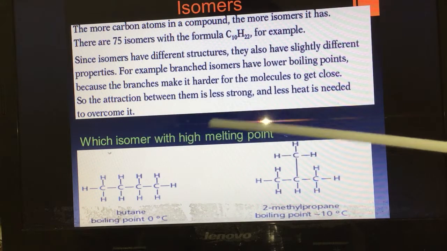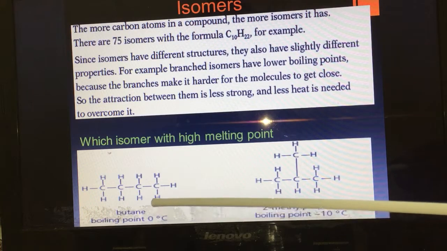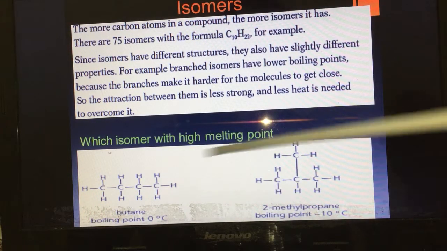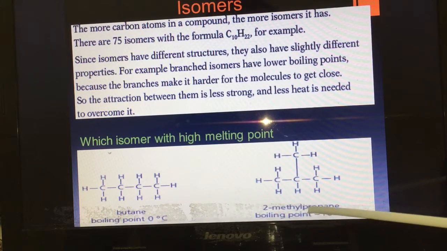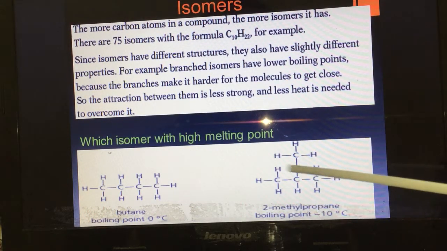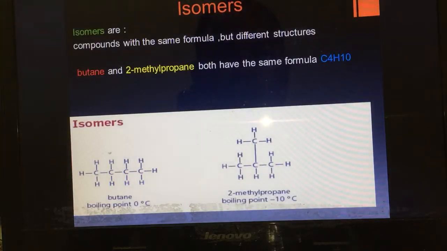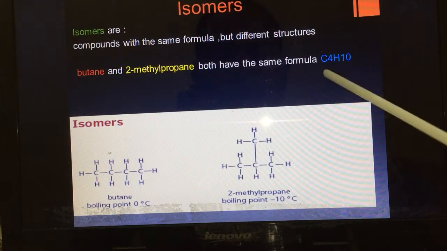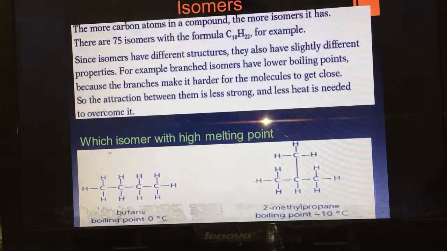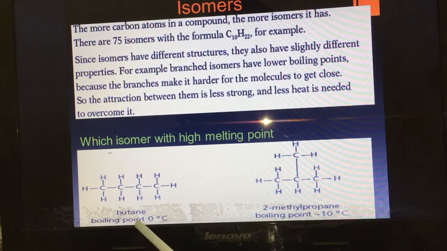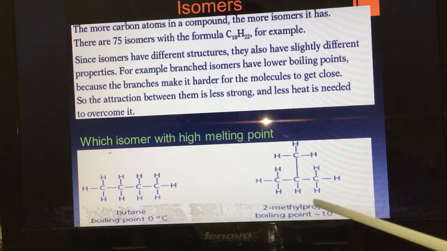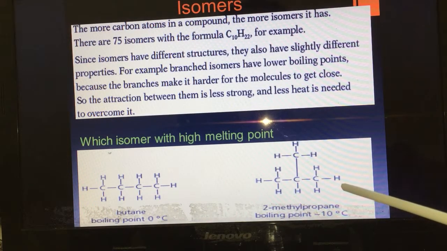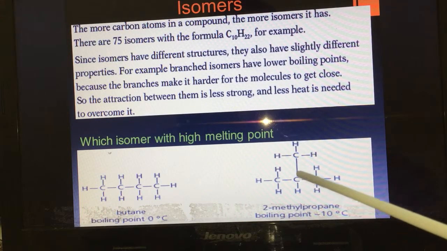Again, what do you notice here? First of all, let me ask you a question. Here you have butane, and here 2-methylpropane. Both have the formula C4H10. But the structure of butane, look, is a straight line. But in 2-methylpropane there is another structure. We have branches here. One branch up. This branch.